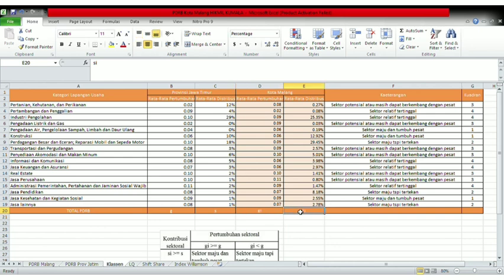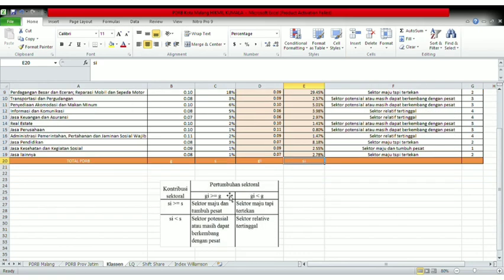In this classification typology formula, there are 4 quadrants, namely the first quadrant of the advanced sector and growing rapidly, the second quadrant of the developed sector but being depressed, quadrant 3 of the potential sector that are still developing rapidly, and the fourth quadrant of the sector that is relatively left behind.